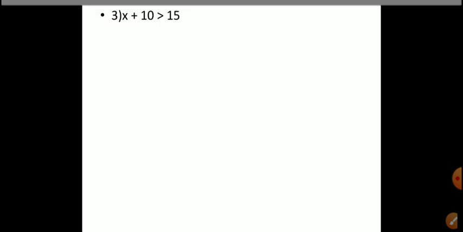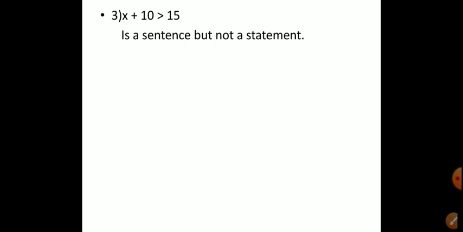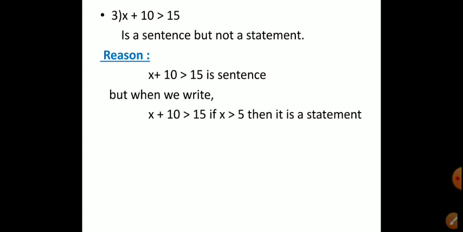It is a sentence but not a statement. Why is it not a statement? What is the reason behind it? Look here. x plus 10 greater than 15 is a sentence. But when we write x plus 10 greater than 15, if x is greater than 5, here I give the values of x as all values greater than 5. That means 6, 7, 8, 9 and 10.